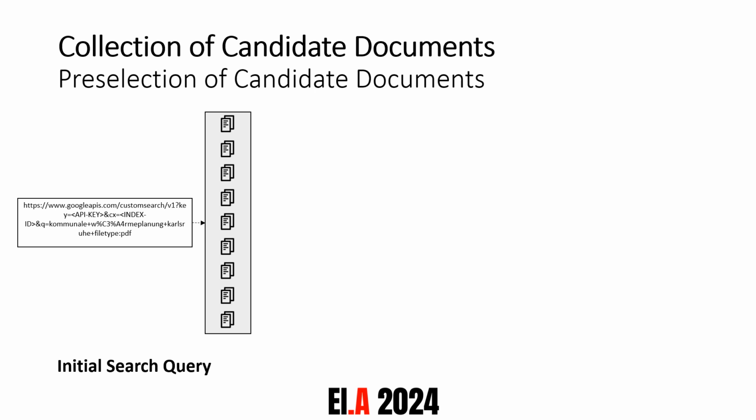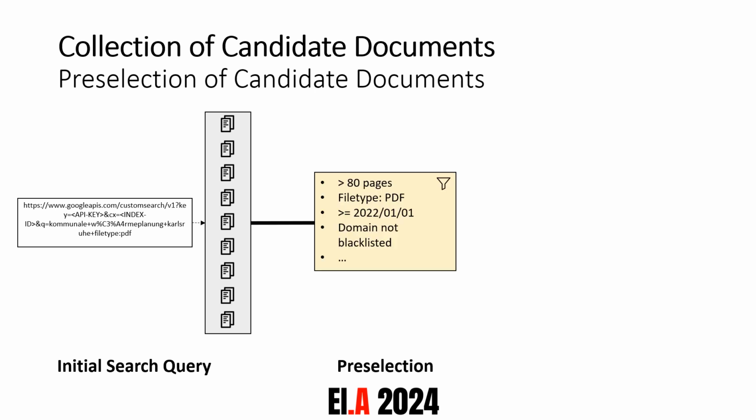So from this search query, we now retrieve a lot of candidate documents for each municipality, but only very few of them are relevant for our specific topic. So in order to narrow it down a little bit, we apply some custom filter logic. This logic also includes a page limit because most of these heat plans that we were able to observe right now have way more than 100 pages.